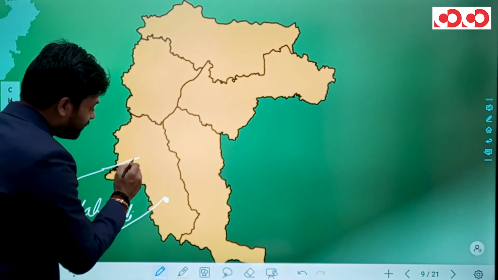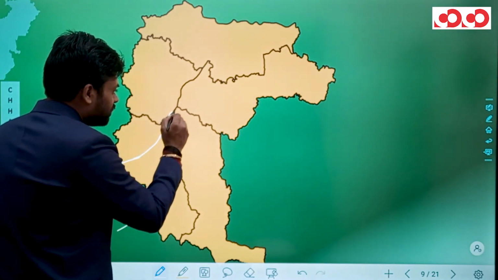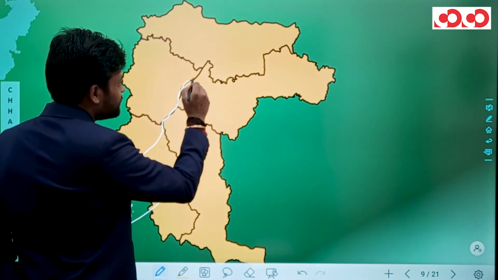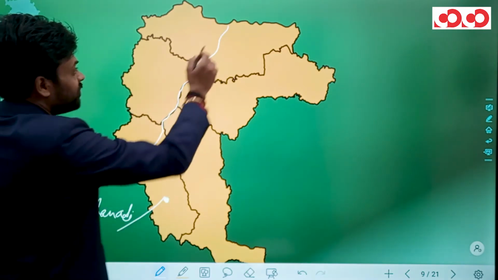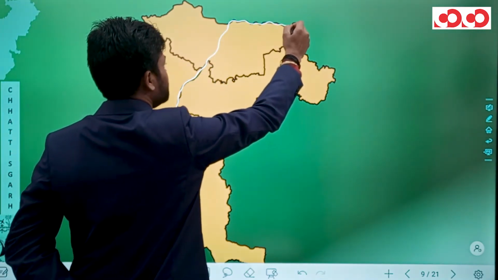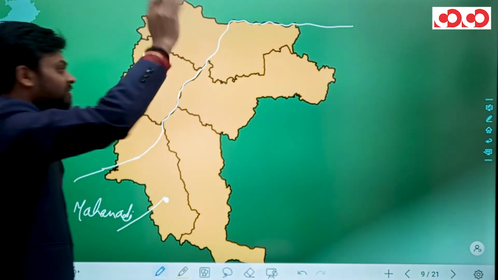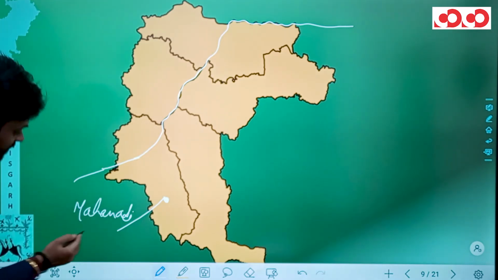Then this river flows along the border of Gariyaband, Raipur, then Mahasamund and Raipur districts. Finally, it flows through the Baloda Bazar district, wherein from the northernmost border of this district, it takes a sharp eastward turn and flows out of Chhattisgarh via the Raigad district. So this is river Mahanadi. And what is the origin of river Mahanadi?